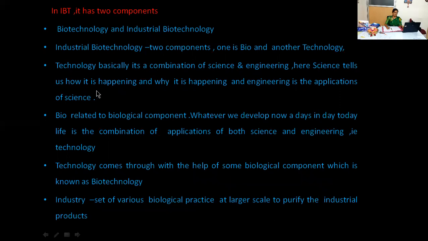Here, science tells us how it is happening and why it is happening, whereas engineering is the application of science. Whatever we develop nowadays in day-to-day life related to the biological component is the combination of the application of both science and engineering. That is nothing but technology. Technology that comes with the help of some biological component is known as biotechnology. That's why, in short, we can say science and technology; in science and technology almost all innovations are going to come.